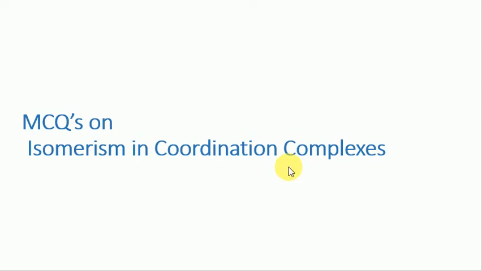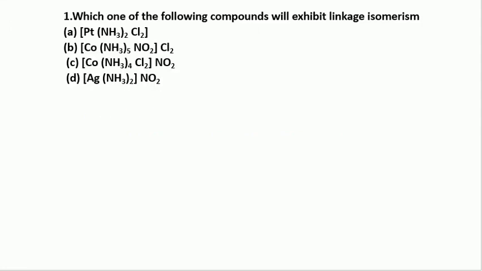As we have seen the theory about isomerism in coordination complexes, let us see some MCQs on isomerism in coordination complexes. The first example: which one of the following compounds will exhibit linkage isomerism? We have seen the theory about linkage isomerism.